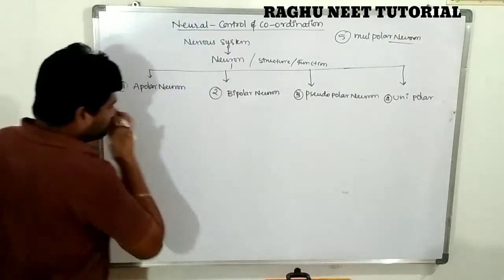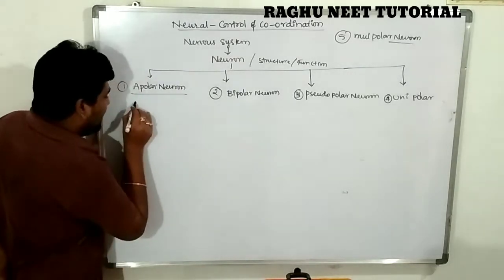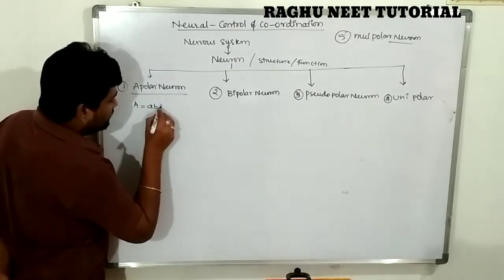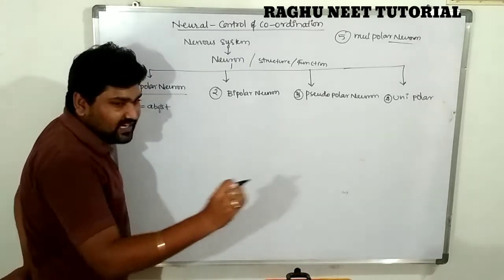Listen carefully. Apolar neuron: A means absent. Apolar neurons are nothing but neurons with absence of process.